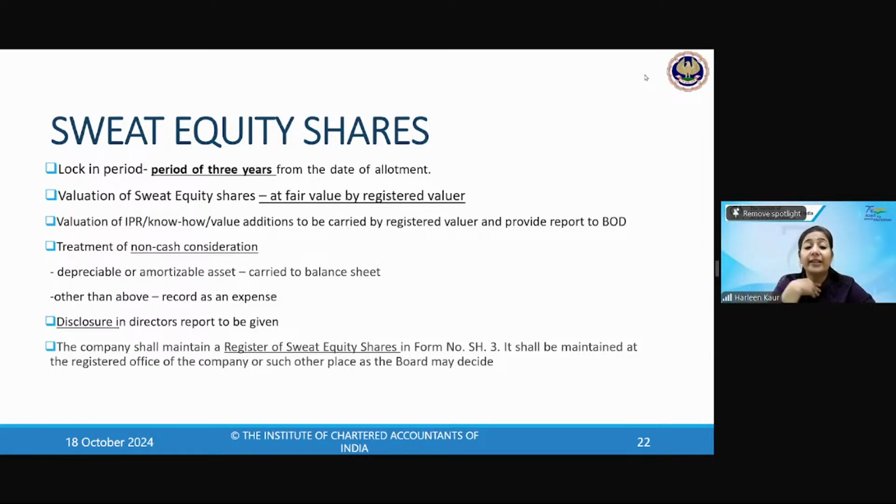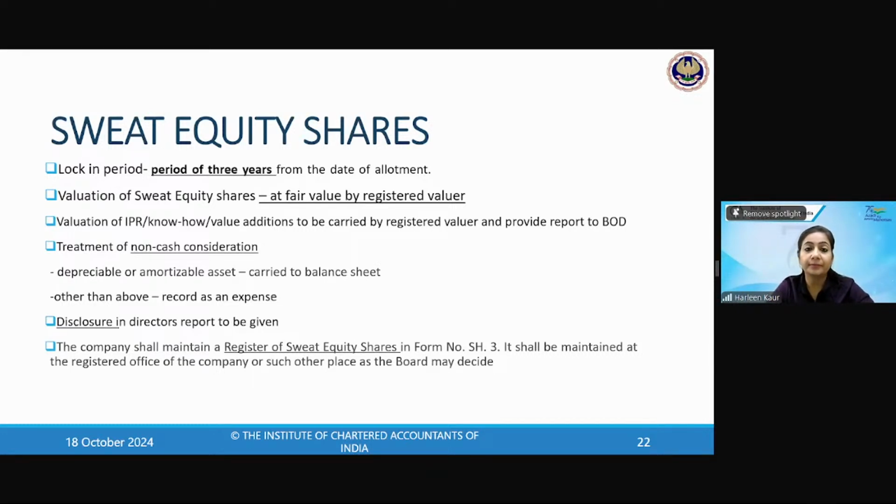The disclosure in the director's report has to be made. It is very important that you disclose in the director's report that you are issuing the sweat equity shares. And the register will be maintained in form SH3. So far, how many forms have we done? SH1 was for issuing share certificates, SH2 was for the duplicate share certificate, and now SH3 is for the sweat equity shares, which has to be kept as a register. And this register has to be maintained at the registered office of your company.